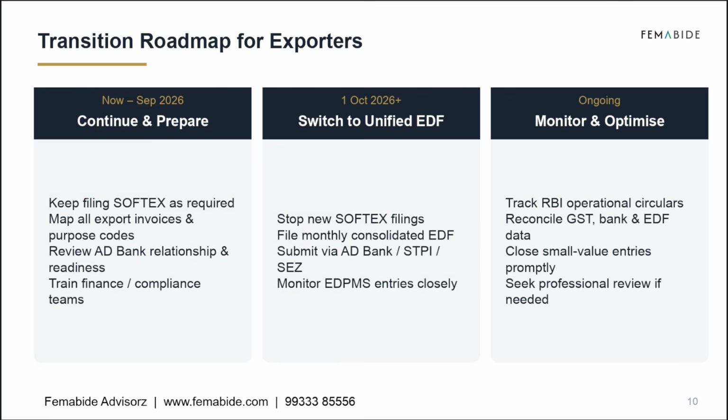Transition roadmap. So, what should exporters do now? Until September 2026, continue filing SOFTEX wherever applicable. Review your export invoices and purpose codes. Discuss readiness with your AD bank. Train your finance and compliance teams.